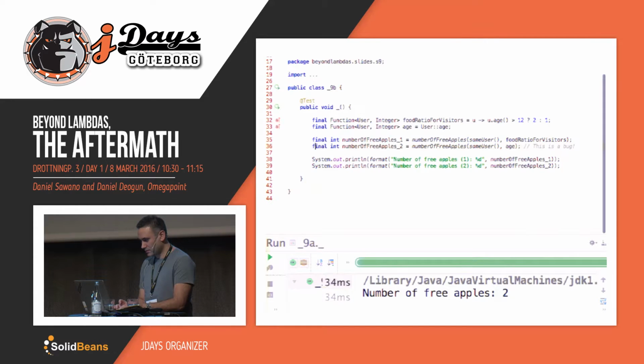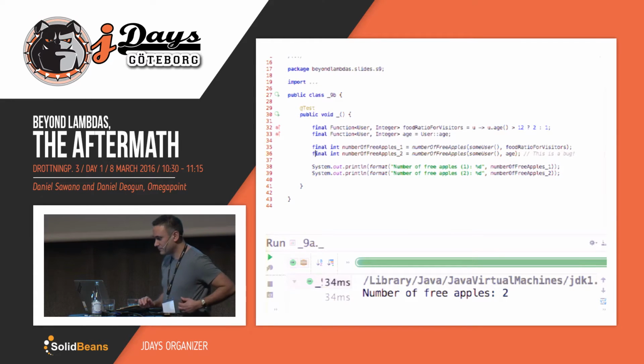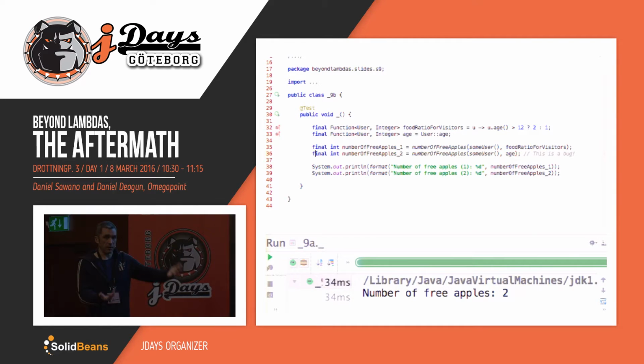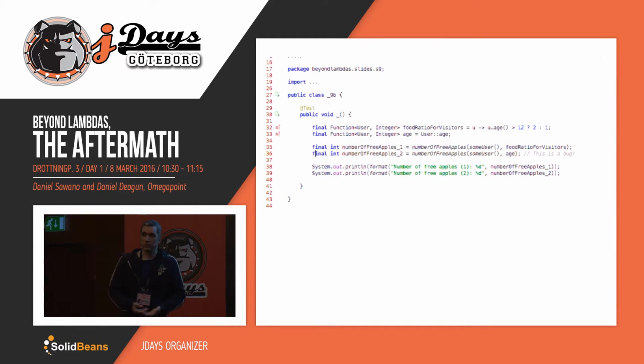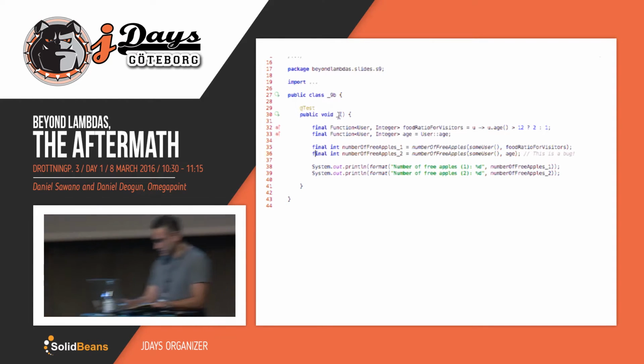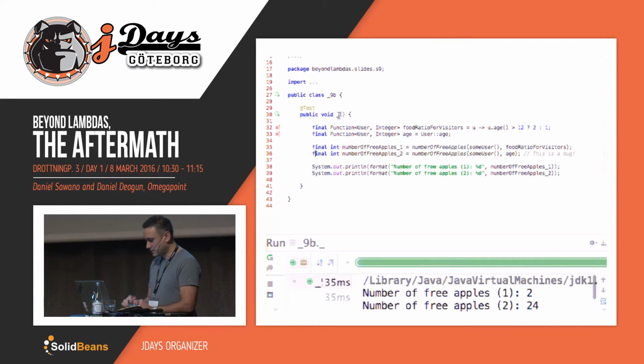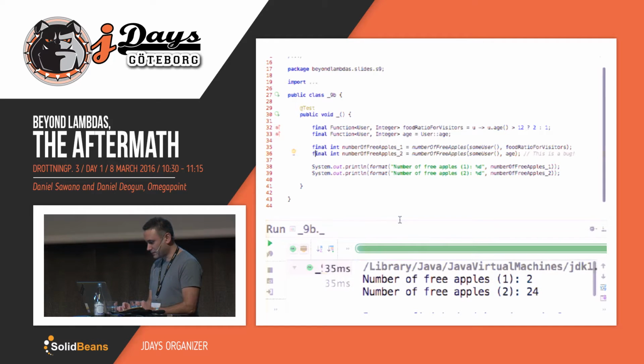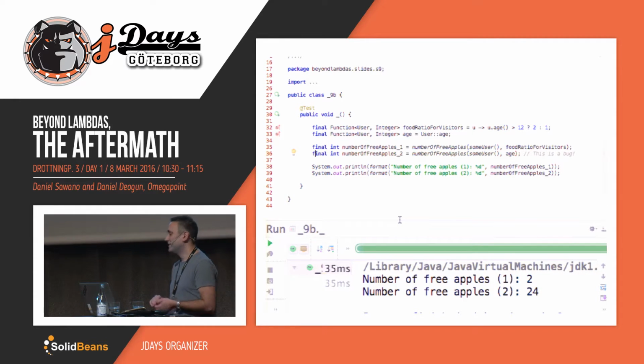There's nothing preventing you from passing in a totally different function. In this case, we have a function that is providing the age of a user. So we can pass that into numberOfFreeApples, and I think we're going to get a lot more free apples if we do that. Really? Okay, let me see. Depending on how old you are, I guess. Oh, wow, 24. That's a lot of apples. You can take it home, you can eat it for a week.